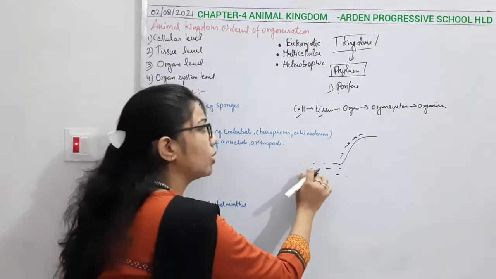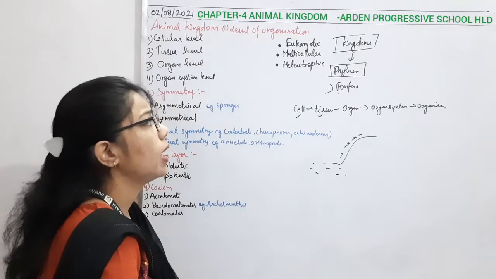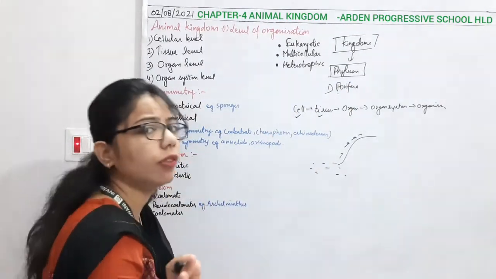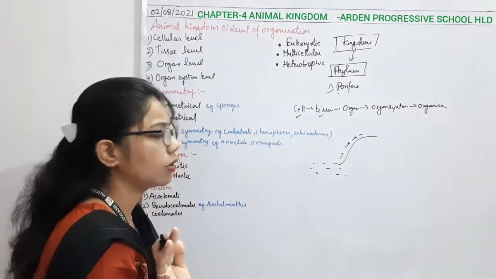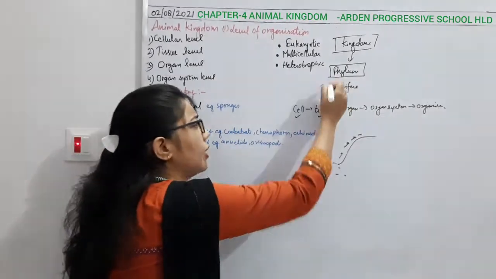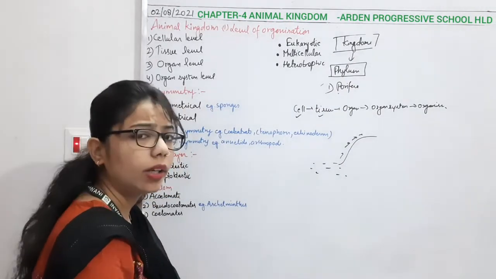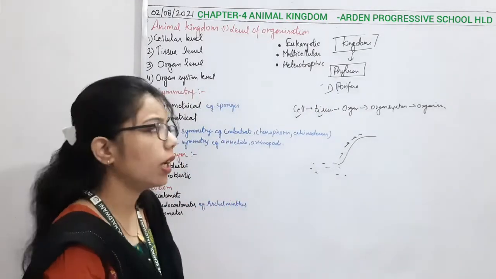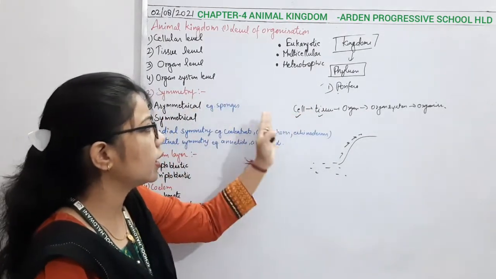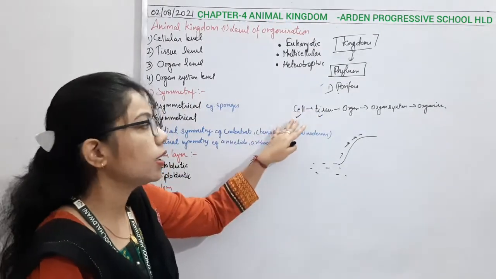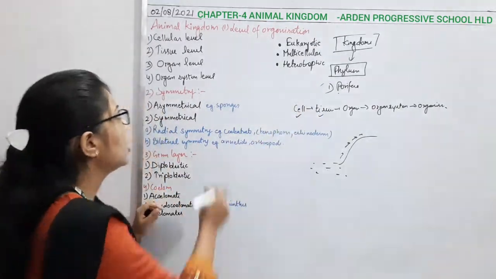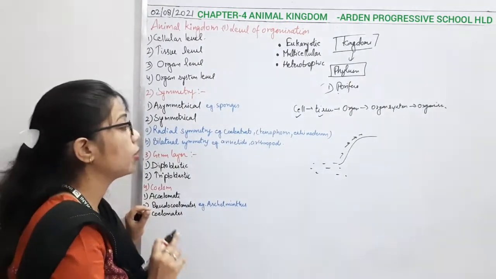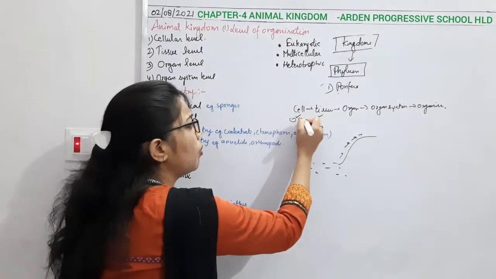If I talk about the very lowest phylum, that is the Porifera, they are not that advanced, they don't have any complicated structure, right? So we can say this one is very primitive, and they don't have many characteristics. So starting from the lower animals, the body is at which level of organization? Cell level. It means that they are multicellular. We cannot say that they are not, because the body is made up of a group of cells.